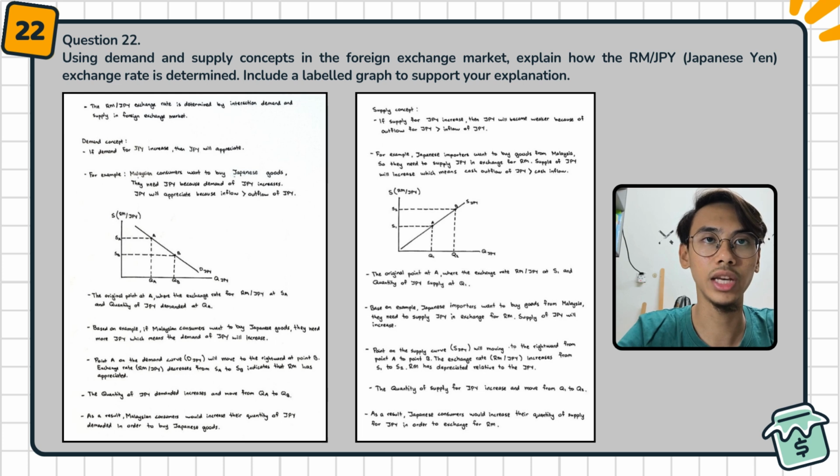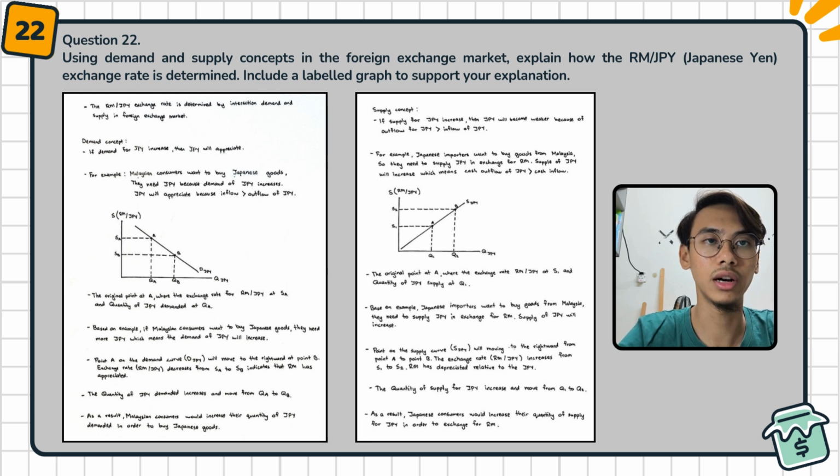For the supply concept, if the supply of Japanese yen increases, then the Japanese yen will become weaker because the outflow of Japanese yen is more than the inflow of Japanese yen. For example, Japanese importers want to buy goods from Malaysia, so they need to supply Japanese yen in exchange for ringgit Malaysia. Supply of Japanese yen will increase, which means cash outflow of Japanese yen is more than cash inflow.